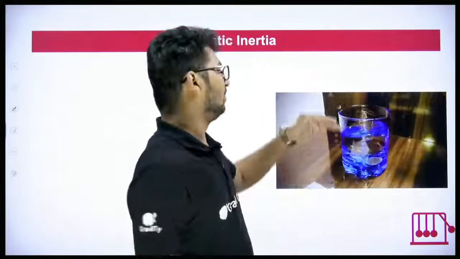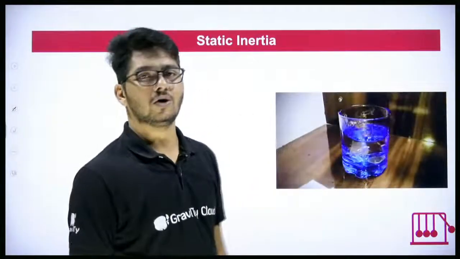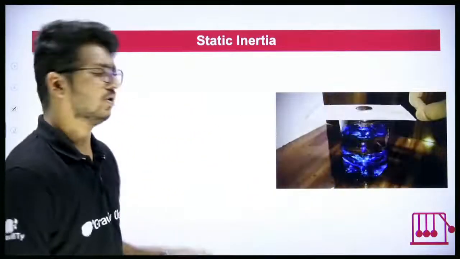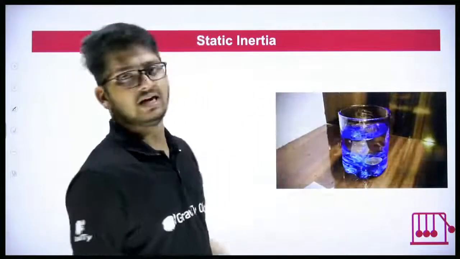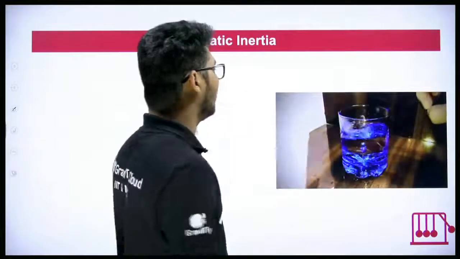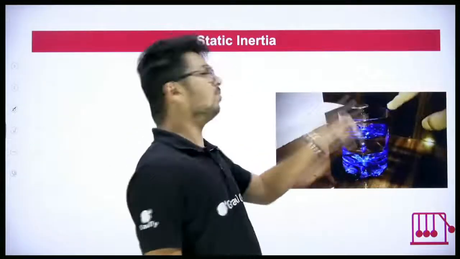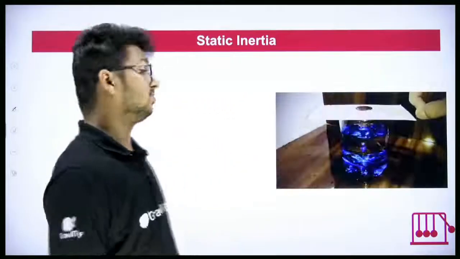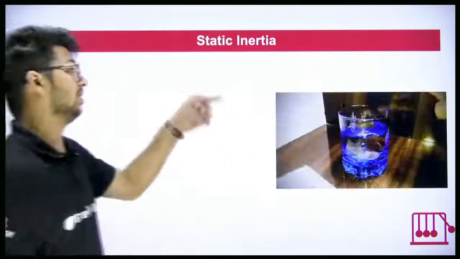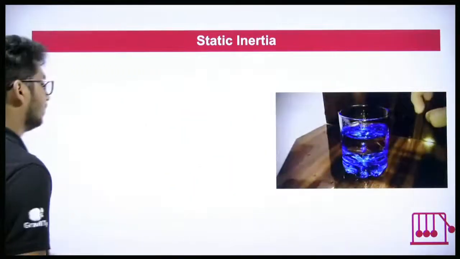On that we have placed a cardboard, and on the cardboard we have placed a coin, a 1 rupee, 2 rupee or 5 rupee coin, any coin. Now when we hit the card, it flies away but the coin falls down. That means the coin is not moving along with the card. The question is why?